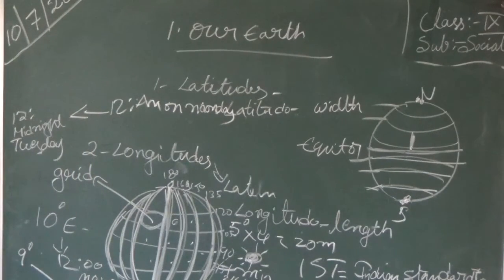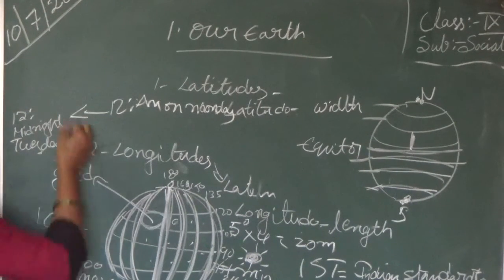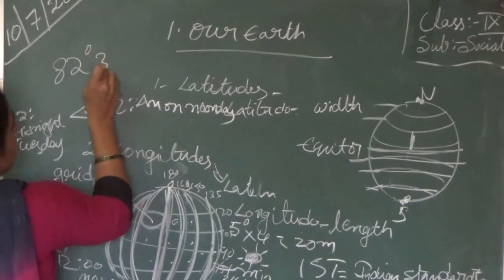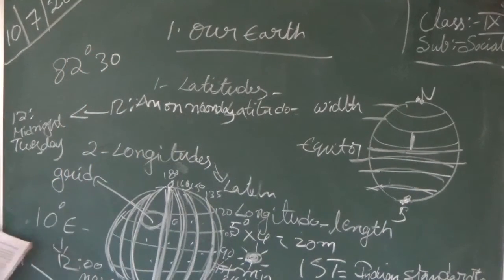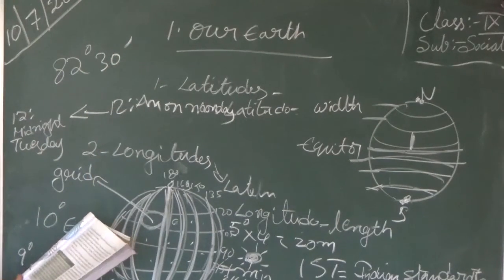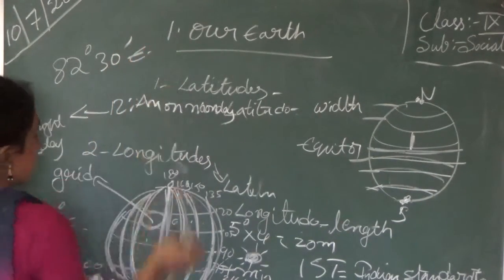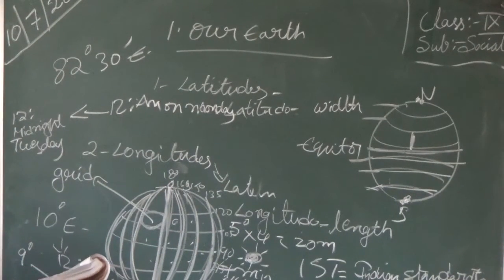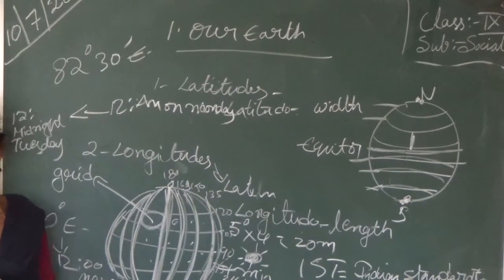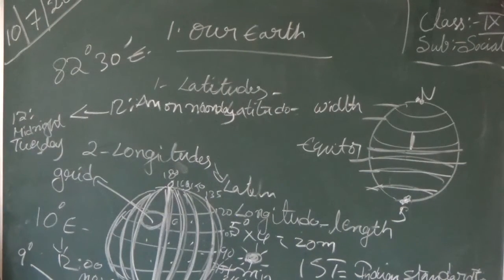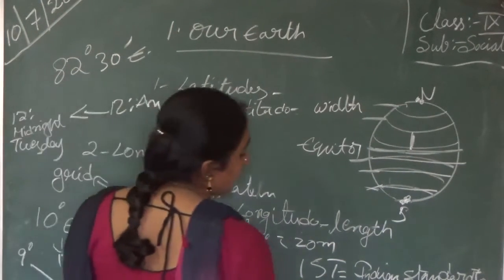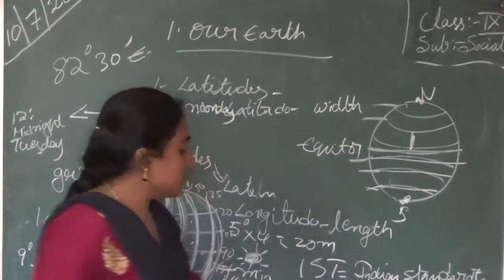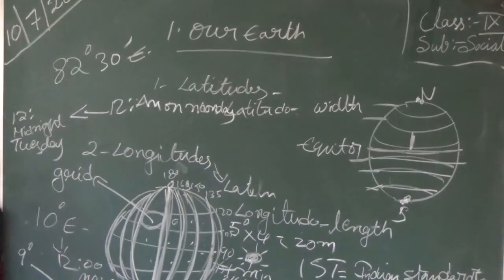And we have to avoid confusion of time from one place to another, so 82 degrees 30 minutes east longitude is taken as the standard meridian and serves as the Indian Standard Time. What is the difference from Greenwich time? India's Standard Time is 5.5 hours ahead of Greenwich. Means there is a 5.5 hour difference between the Greenwich side and the east side.